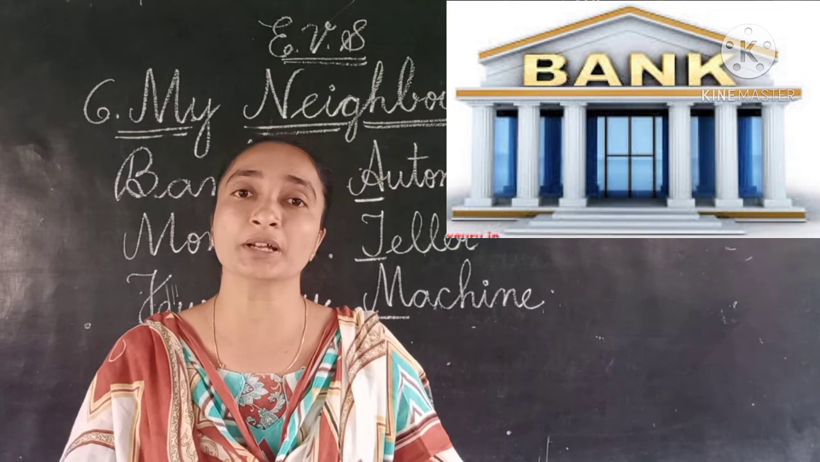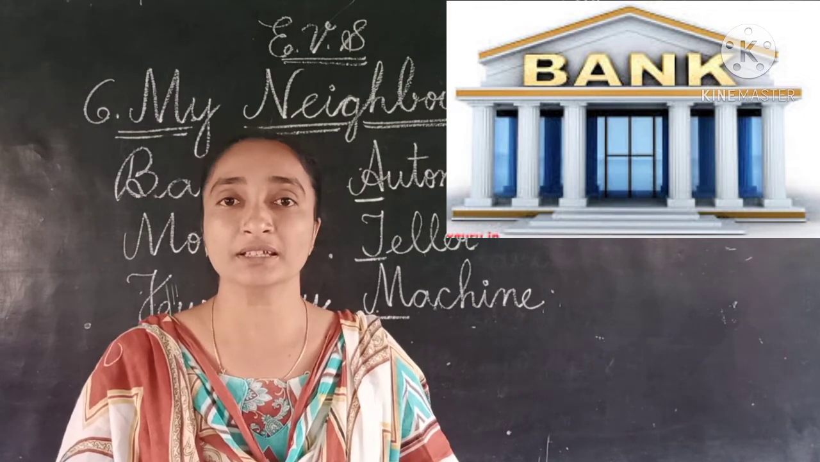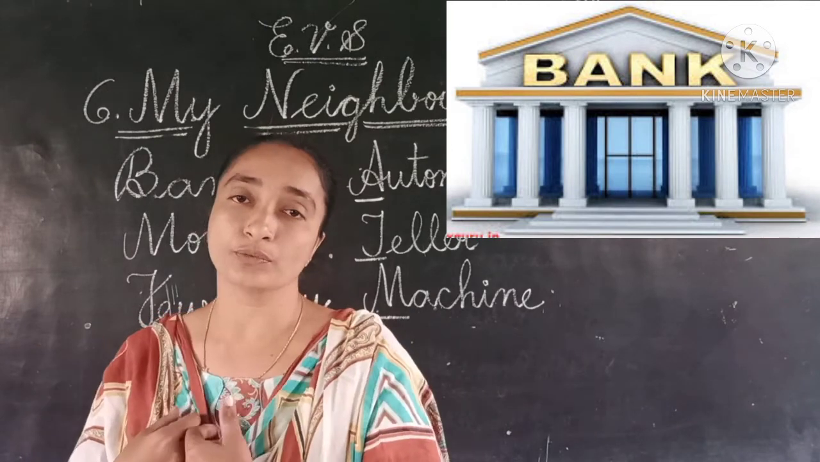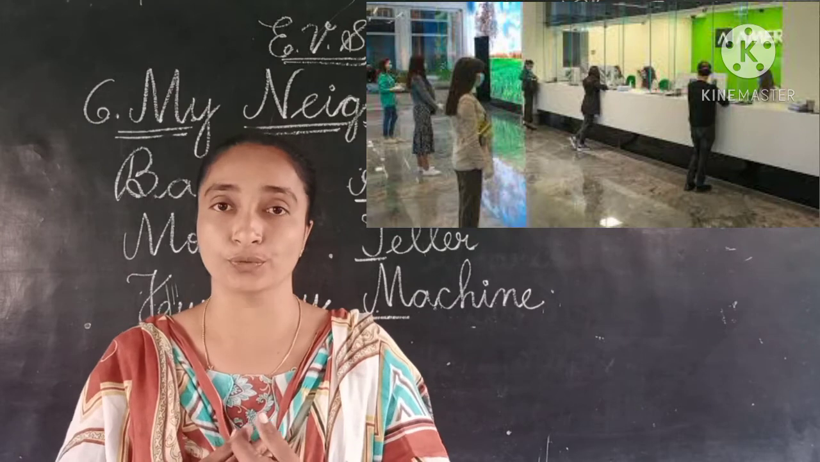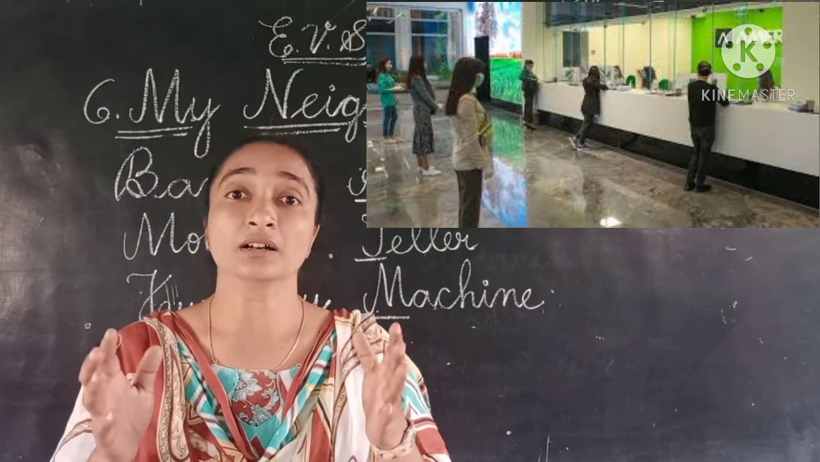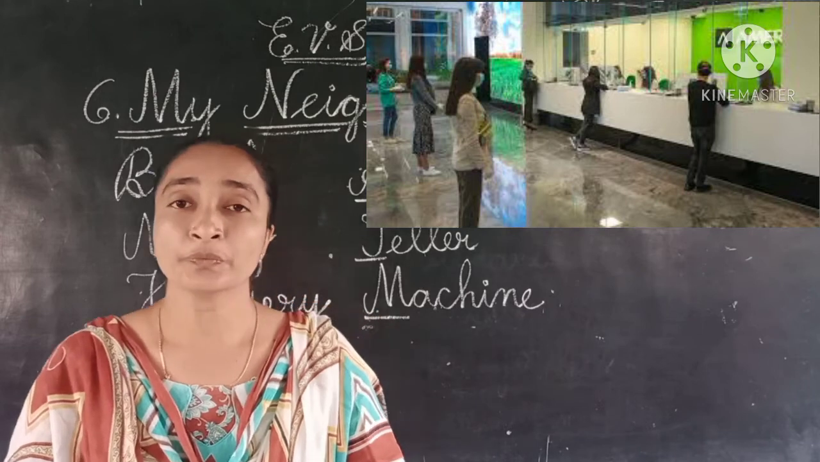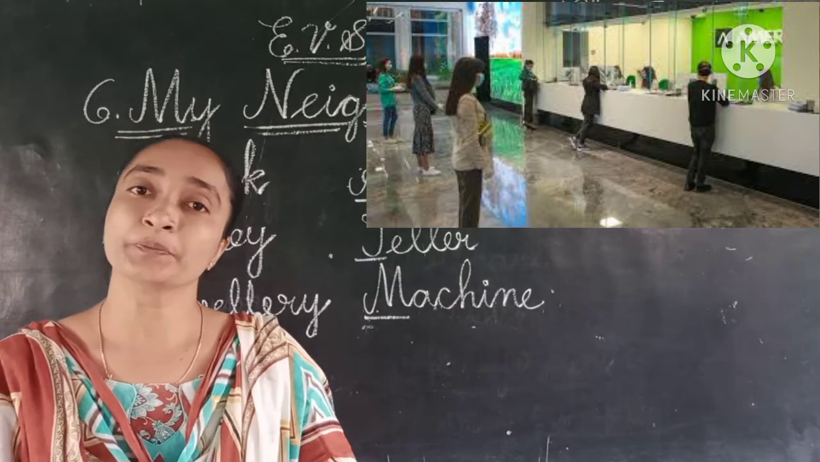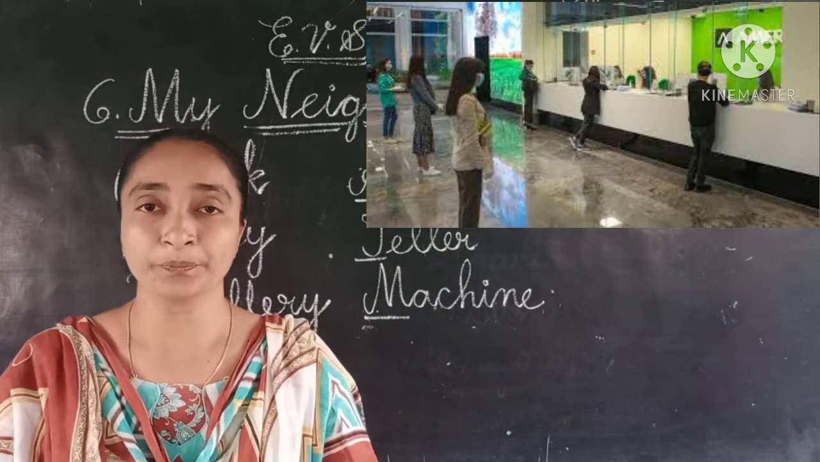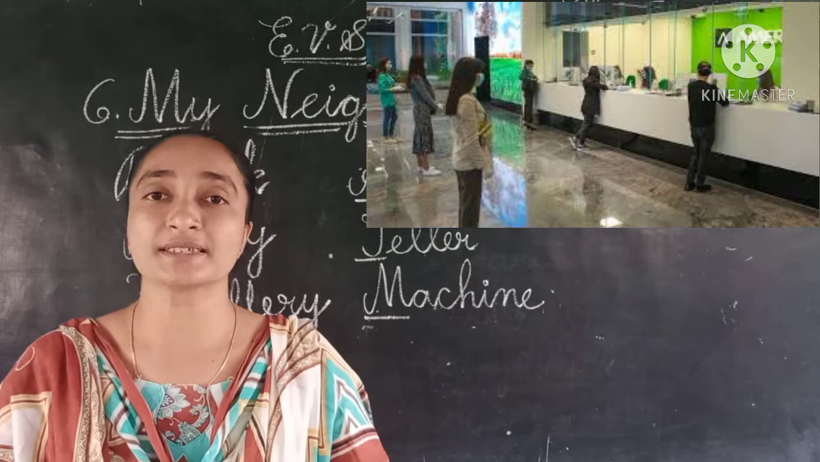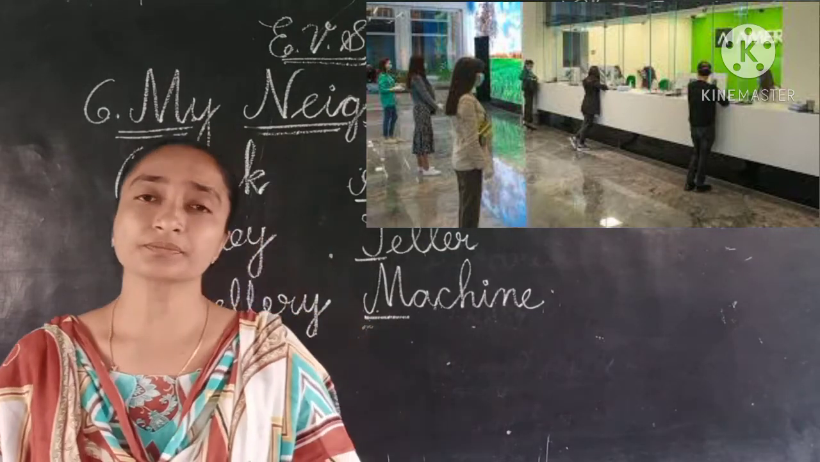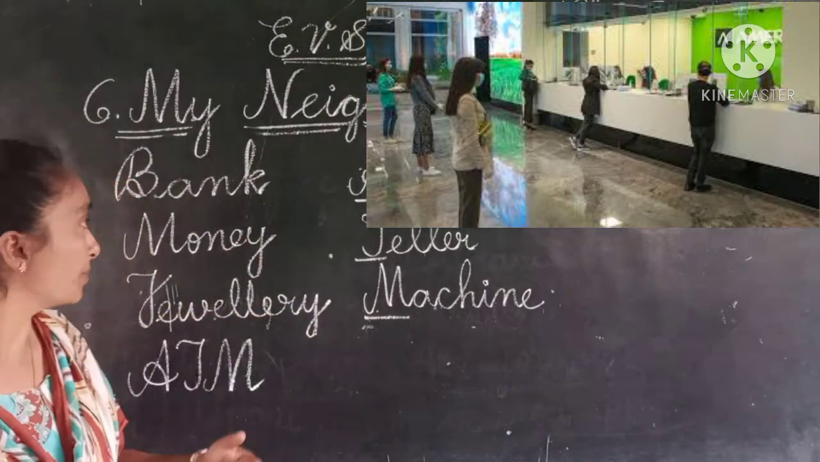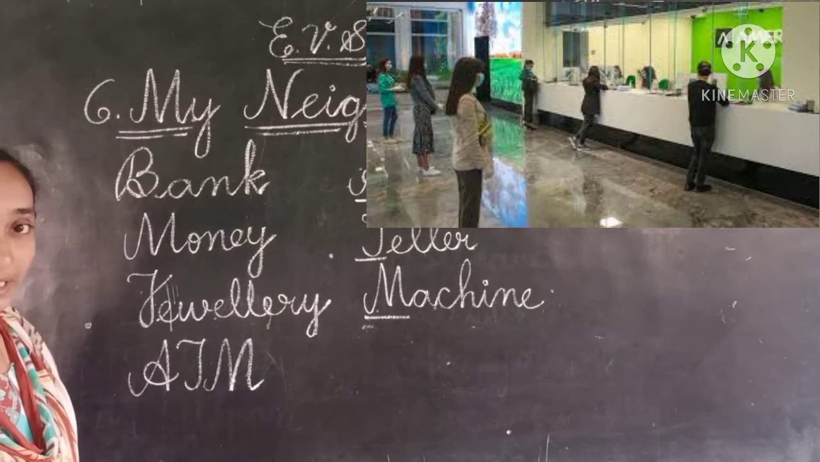So where do we keep the money? We can deposit the money in the bank, and whenever we want, we can withdraw it. We can take out the money from the bank. Most people, do you know, children? Jewelry also we can keep in the bank, in the lockers. The bank lockers will be there. We can keep the jewelry, the money, everything in the lockers. It will be very safe in the bank.